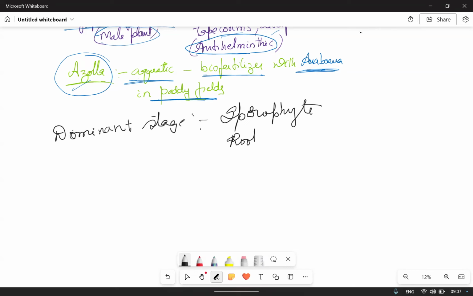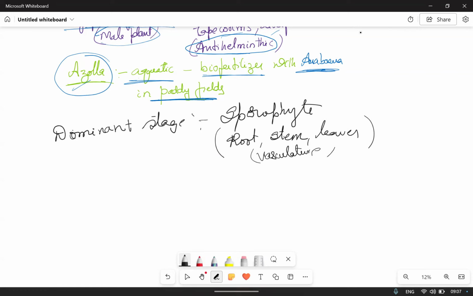It consists of root, stem and leaves with well-differentiated vasculature. Vasculature is well differentiated in these parts.